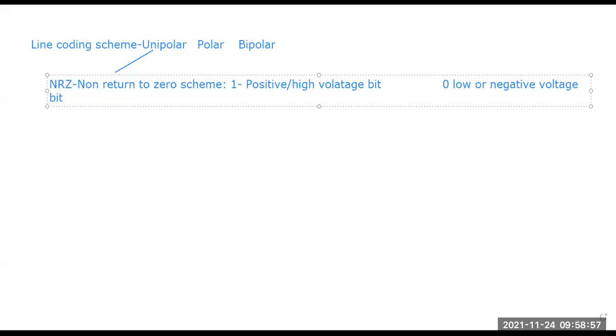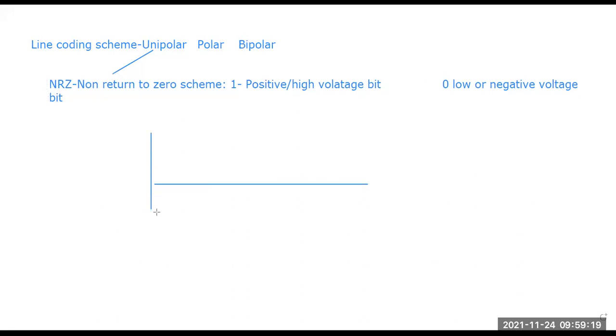We have already seen a similar diagram in the previous class. We will see it again. Suppose we are trying to send a signal with this NRZ line coding scheme. Suppose this is my line of signal, and this point is 0.